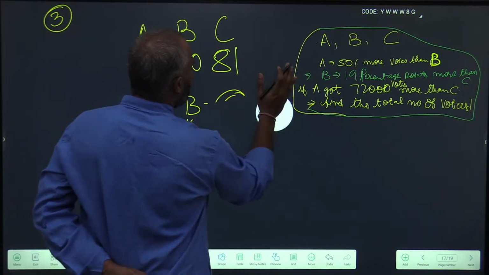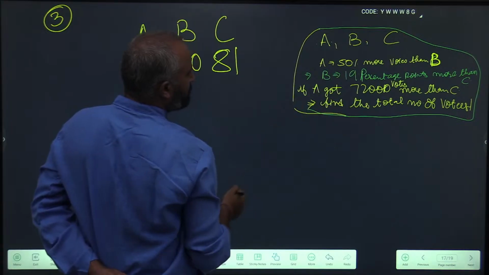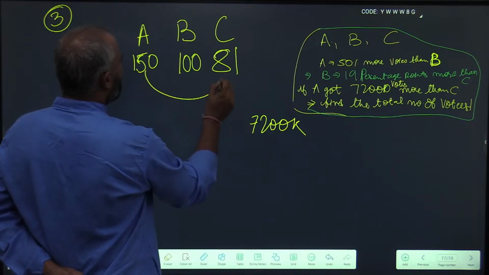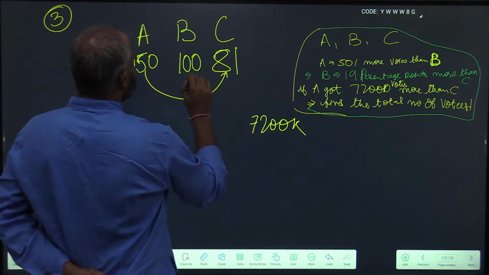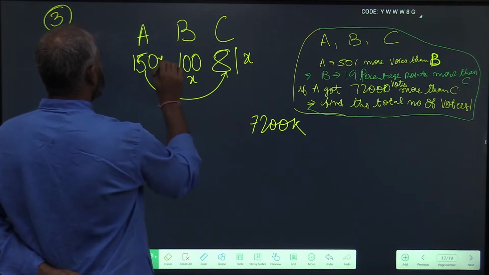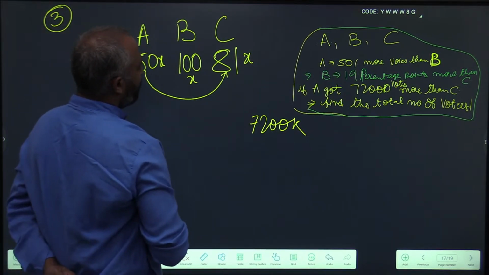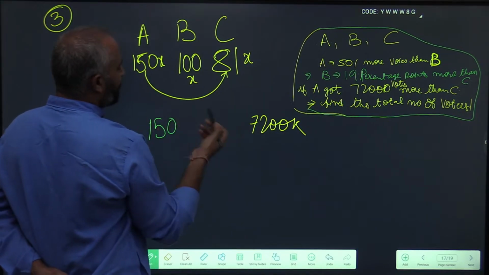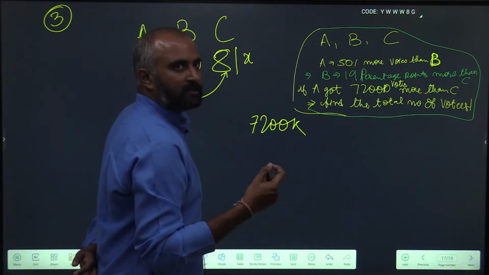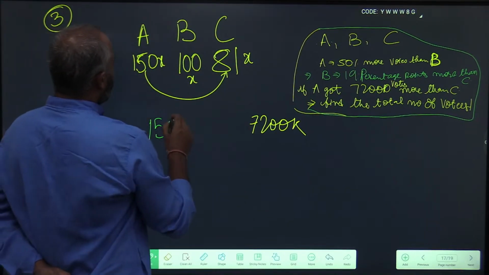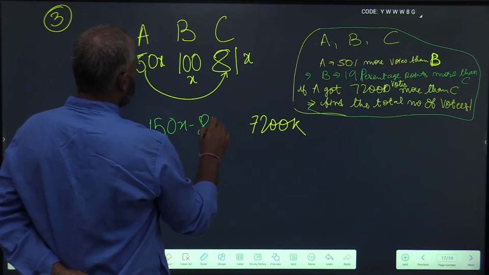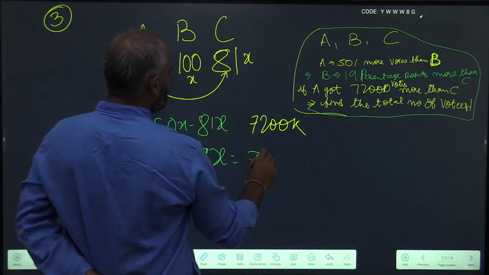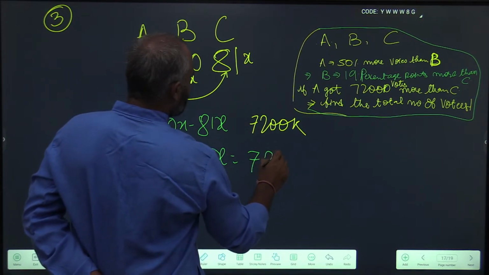Now, what has he given? A got 72,000 more votes than C. Take this as x: B is 100x, C is 81x, A is 150x. I am just showing you the perils of blindly following the initial value as 100. So 150x minus 81x is equal to 72k.